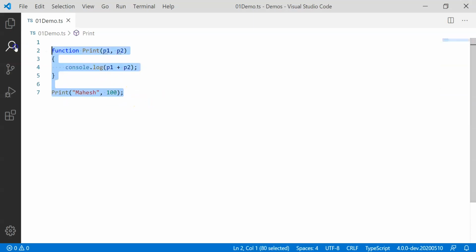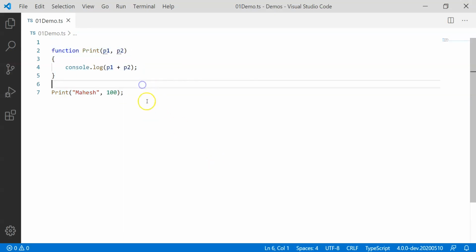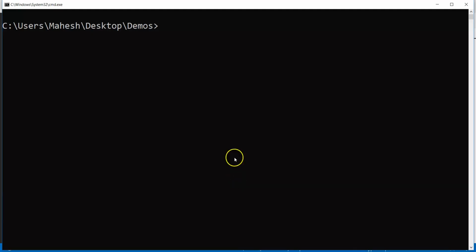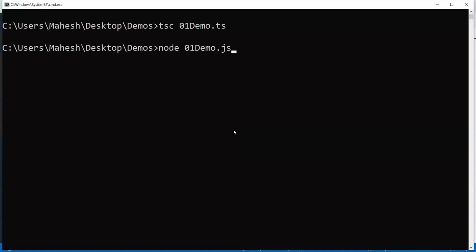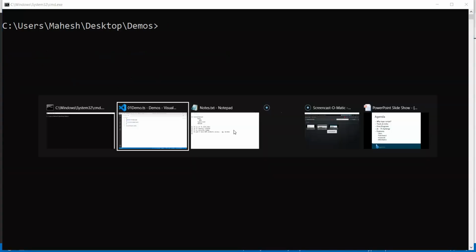Ultimately it's a JavaScript code only, and the TypeScript transpiler is going to take this JavaScript code as it is and put it in a .js file. So this is not TypeScript code, it's JavaScript code written inside TypeScript. Let's try to execute it using the console. So use here tsc 01 demo.ts. This will transpile the file into JavaScript, and let's try to run it as 01 demo.js. It prints Mahesh and 100 on the console. So it's very simple that way.